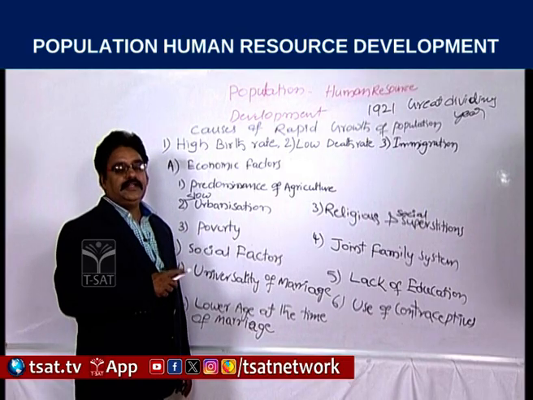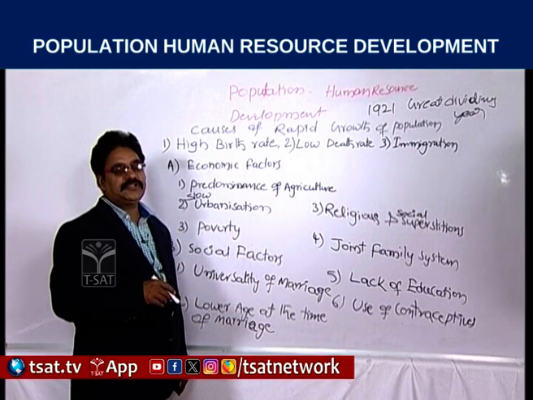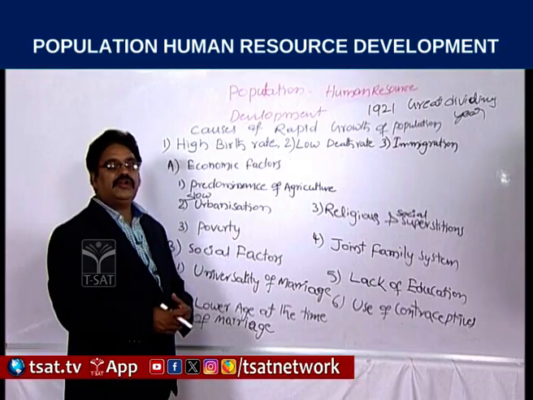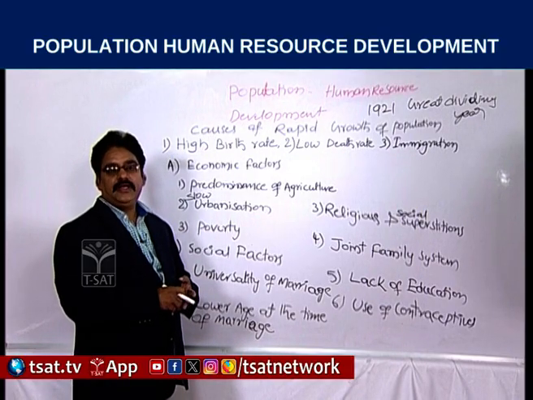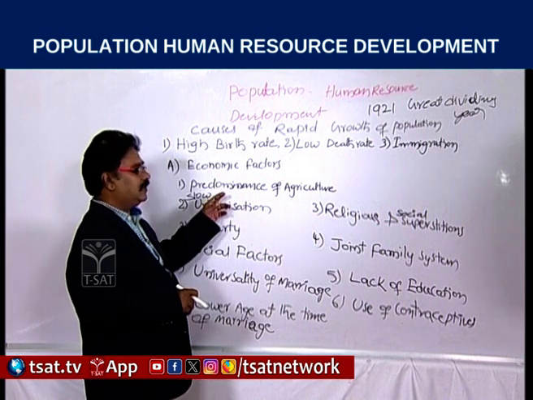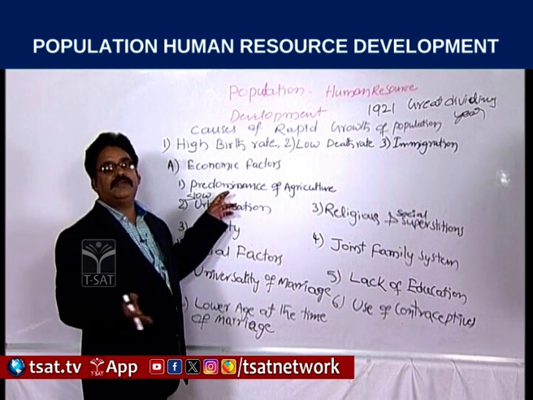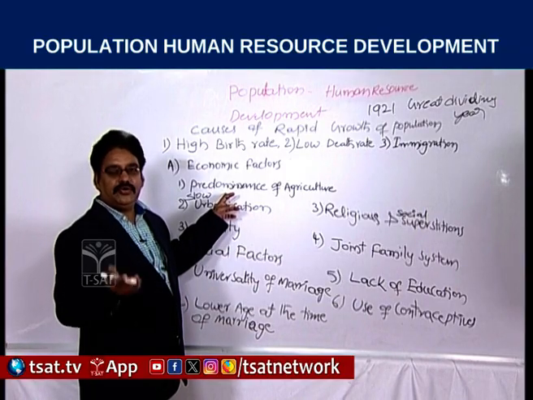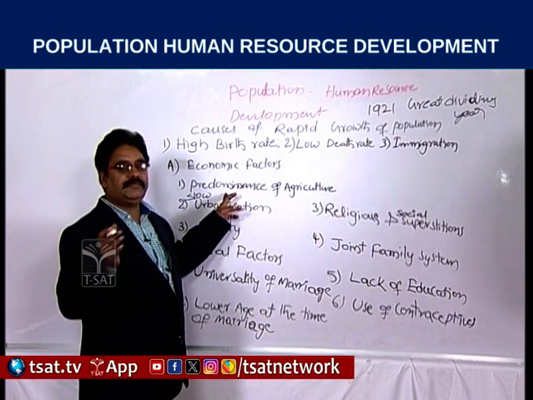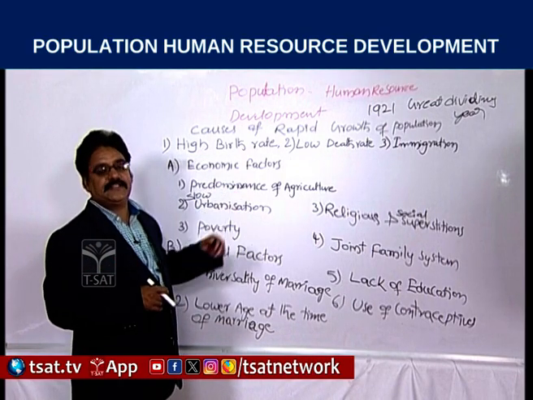on that. In an agrarian society, a family used to have more children to undertake the agriculture program. For that purpose, predominance of agriculture, most of the people depending on agriculture. During 1950, if we observe, nearly 70% of the people were engaged in the agriculture sector.